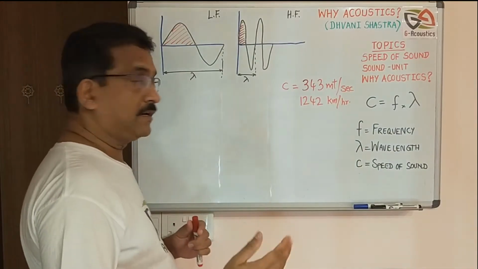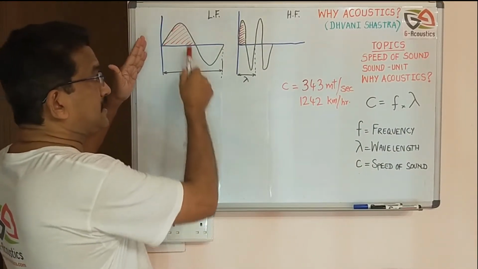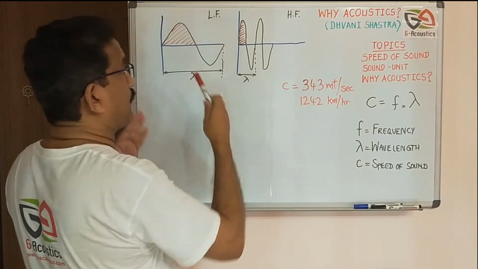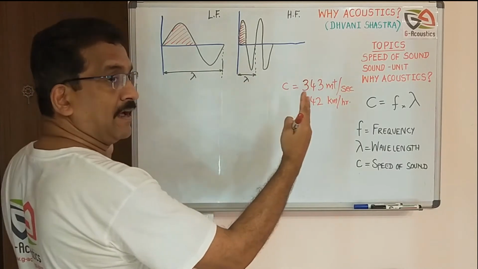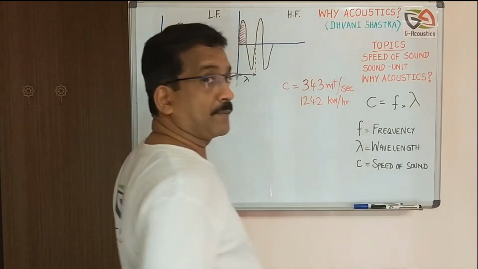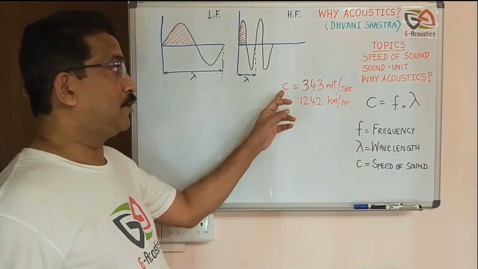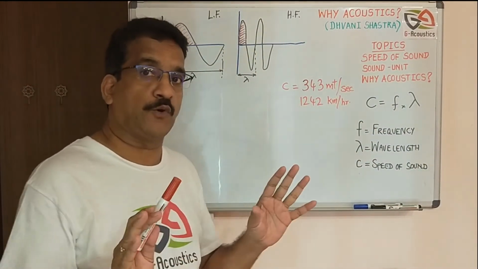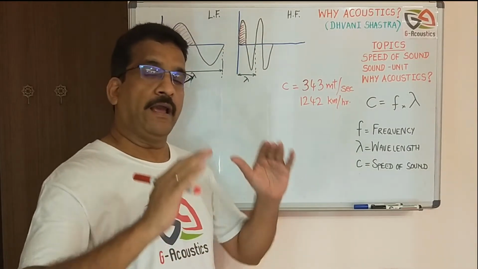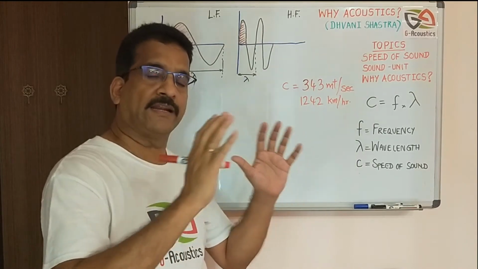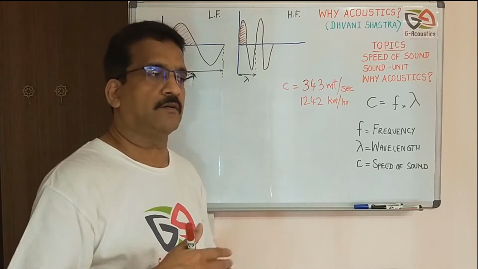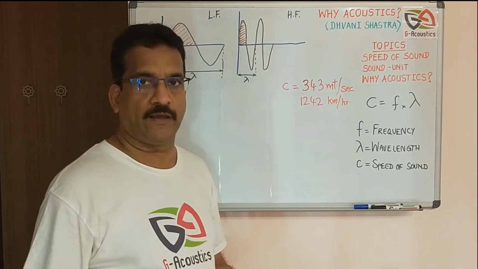Now, as we mentioned earlier, this is a low frequency, this is high frequency. How is it different? For a low frequency, the wavelength is higher. See, now you see F is inversely proportional to lambda because C is a constant. The speed of the sound is not going to change. The speed of 343 meters per second is the speed of the sound in air at a normal atmospheric pressure. Okay, the speed of the sound in liquid is going to be higher, in solid is going to be much more higher, right?